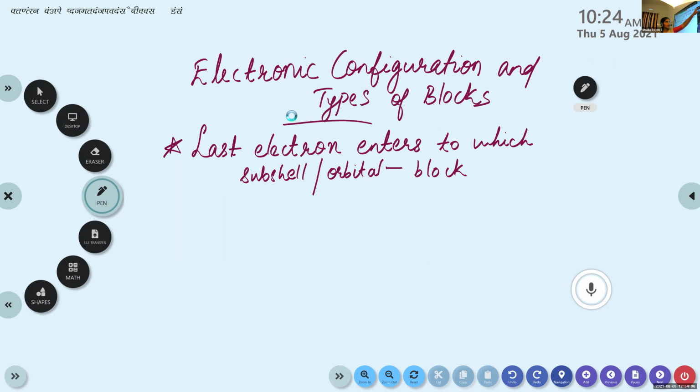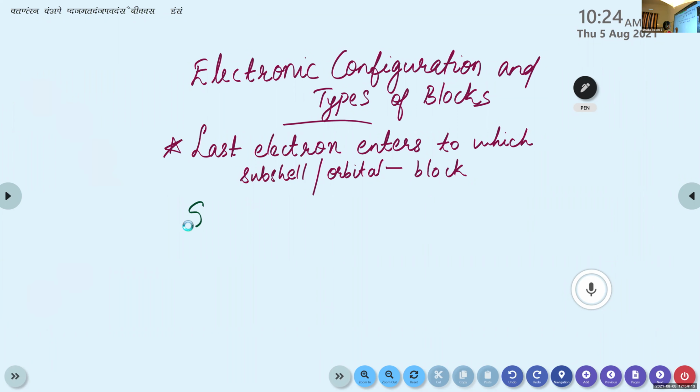If the last electron enters to s orbital or s subshell, it is considered as s block. If last electron enters to p orbital or p subshell, it is considered as p block, like that. So we can start from S block. This is the first one, S block.